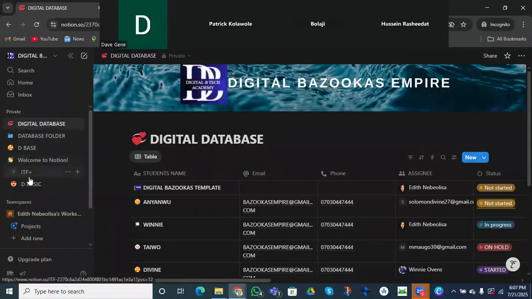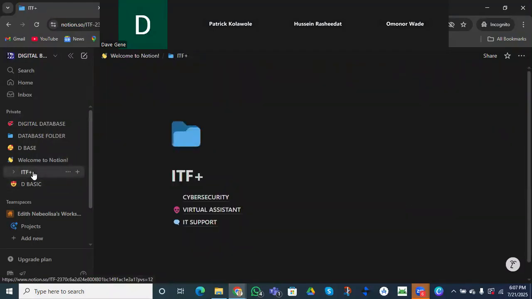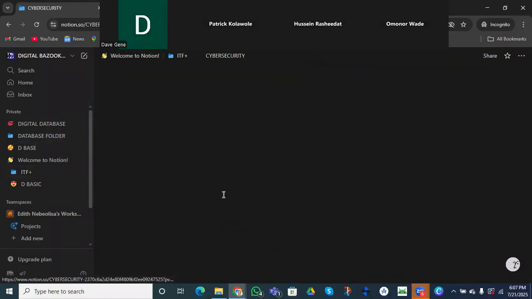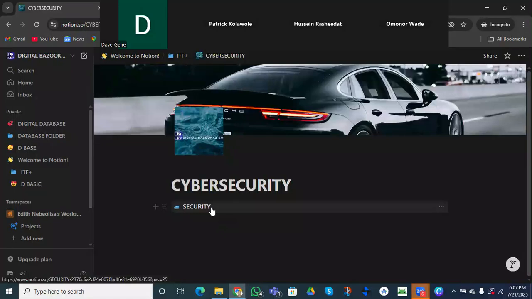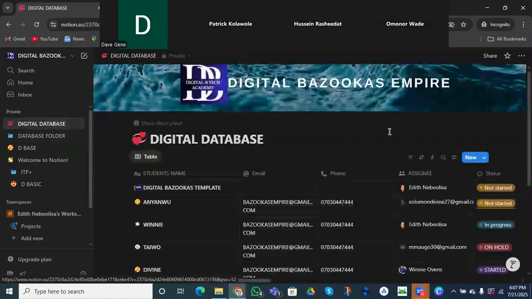This is the same thing we did when we started with our blocks, that we built our Welcome to Notion blocks, and we were able to move both cybersecurity, virtual assistant, and IT support, and from cybersecurity, we were able to create our security folder. All right. Do you have a question